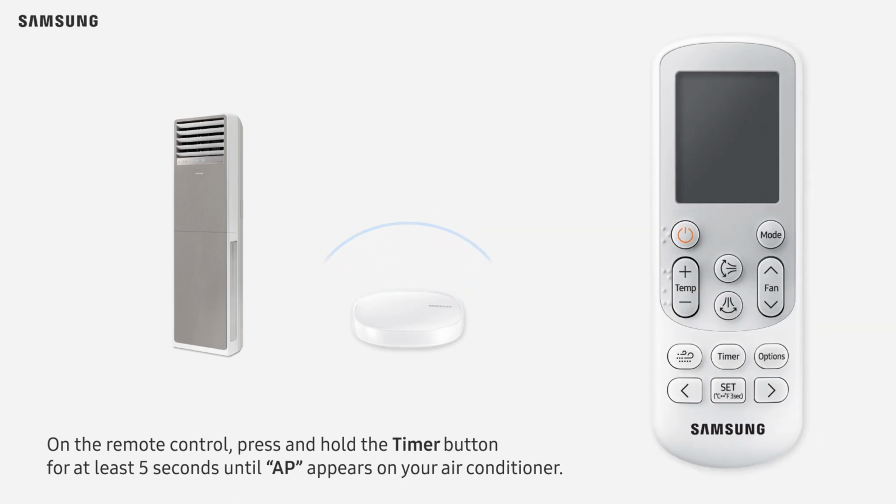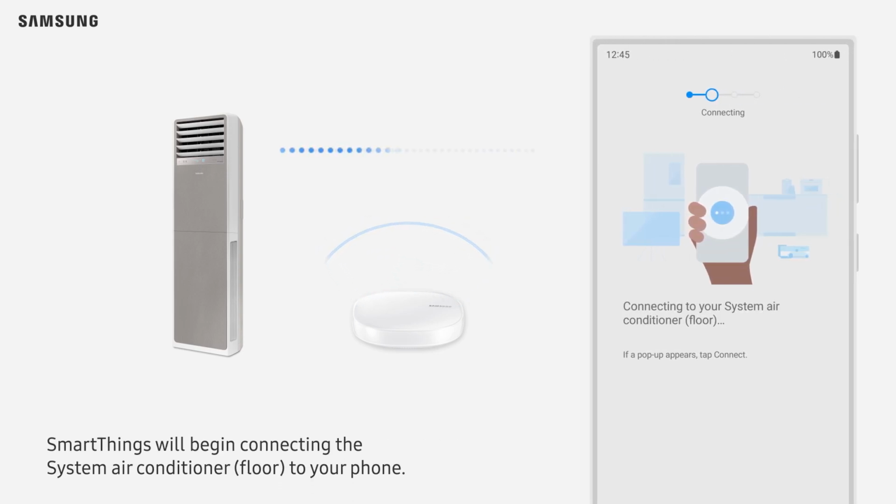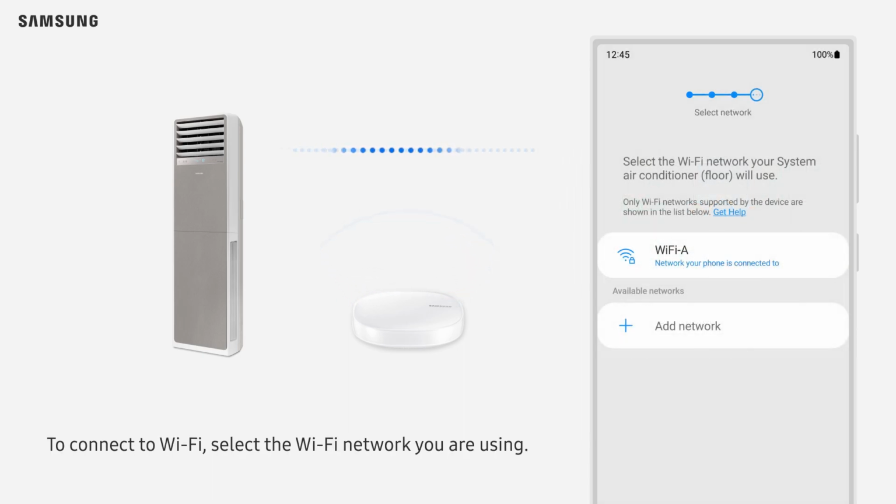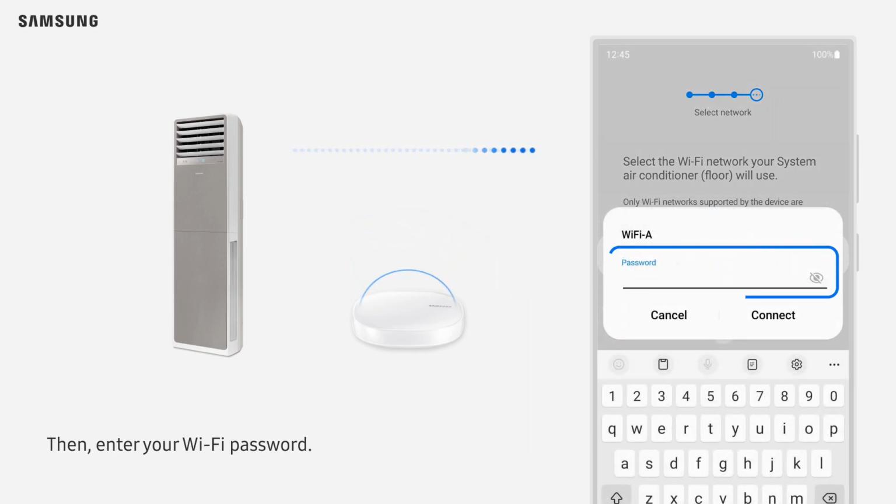On the remote control, press and hold the timer button for at least 5 seconds until AP appears on your air conditioner. SmartThings will begin connecting the system air conditioner floor to your phone. Place your phone close to the system air conditioner floor for a few seconds. To connect to Wi-Fi, select the Wi-Fi network you are using. Then, enter your Wi-Fi password.